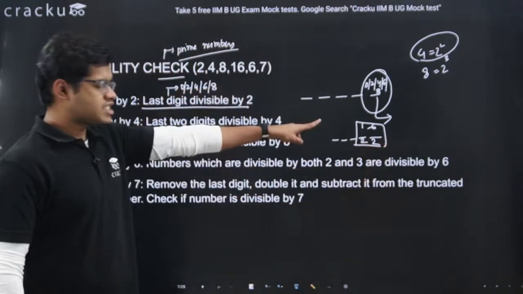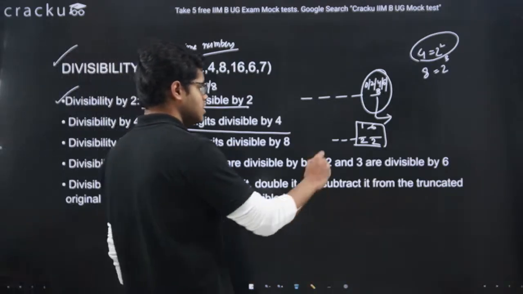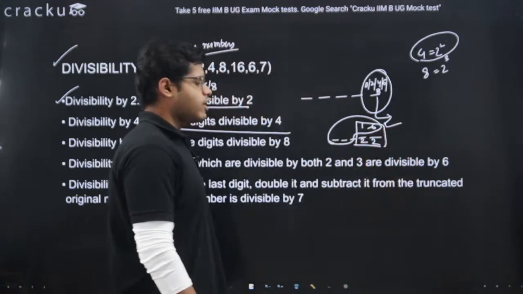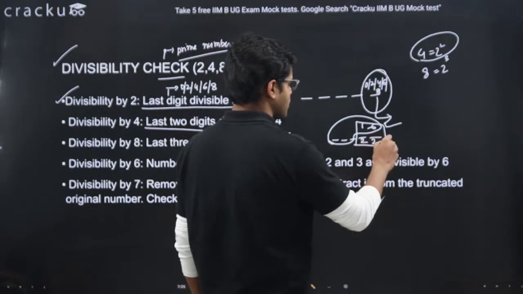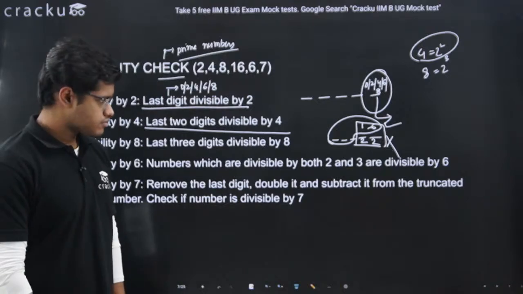We know 16 is divisible by 4, which means this number will be divisible by 4. We know 22 is not divisible by 4, so that number won't be divisible by 4.